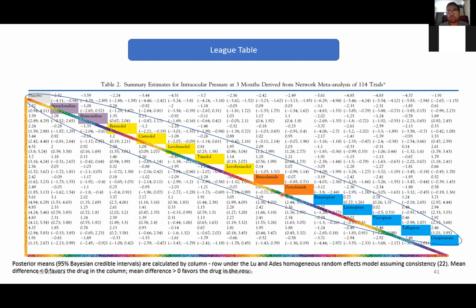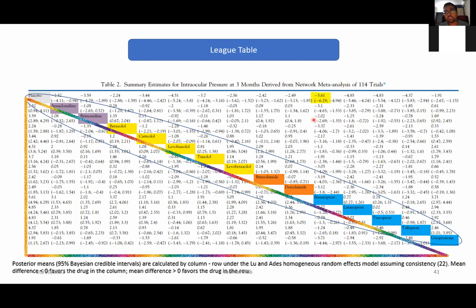Just concentrate on the highlighted one, bimatoprost versus placebo. Here we can see that the result is minus 5.61. That means that bimatoprost reduces the intraocular pressure in open angle glaucoma versus placebo. And similarly, you can see the various other drugs against each and every drug.